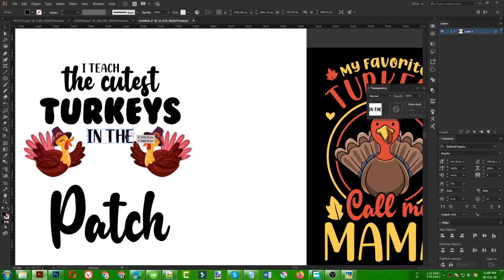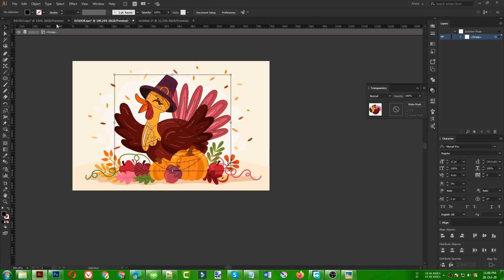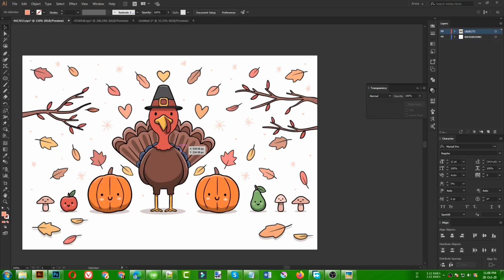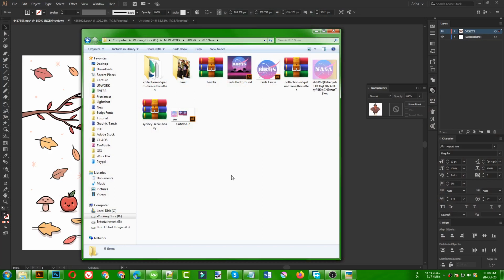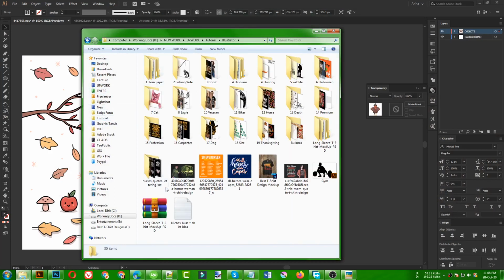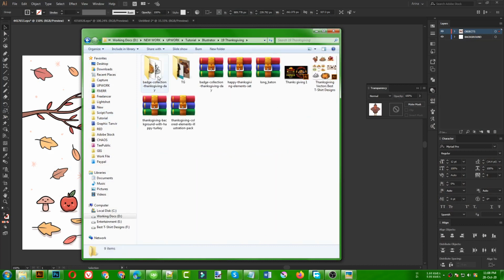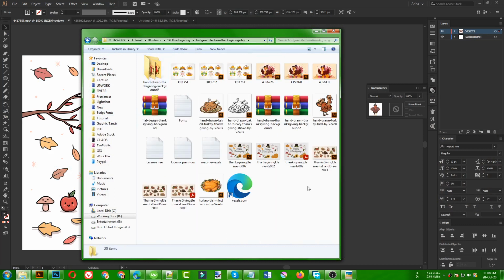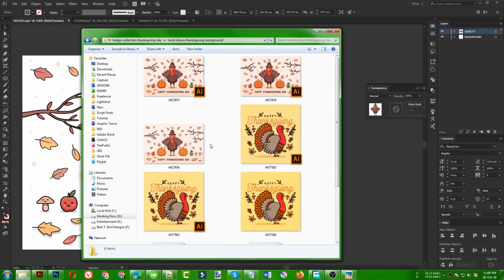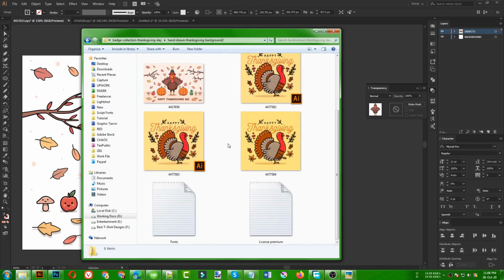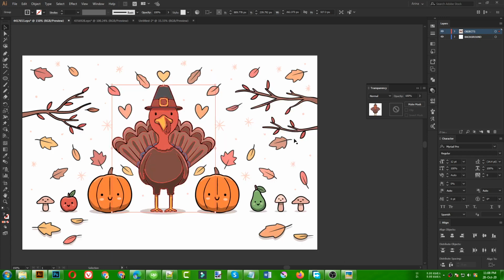Now I can select this text option here to move it like that. Cutest turkeys in the patch, so I can use this turkey also in there, or maybe I can use some more turkeys there. I don't know which one will look good. I downloaded some vectors yesterday, so I can maybe use some of them. Okay, these are actually all the same vectors. Okay, here is another turkey vector I downloaded from Freepik.